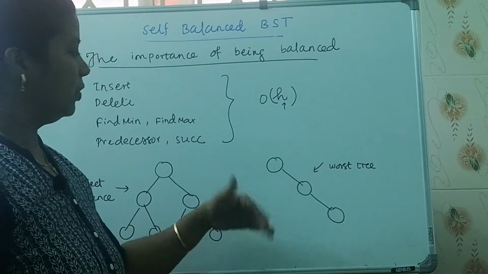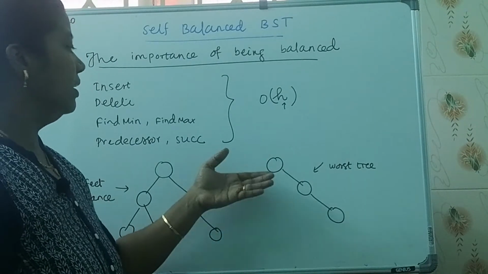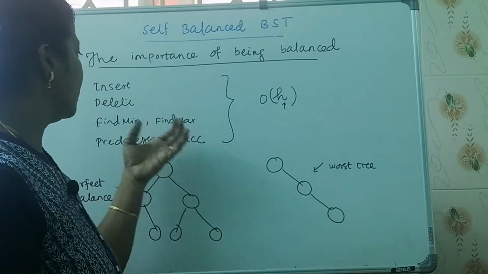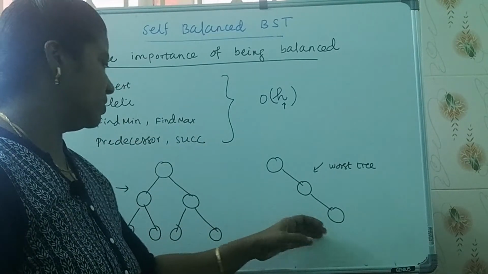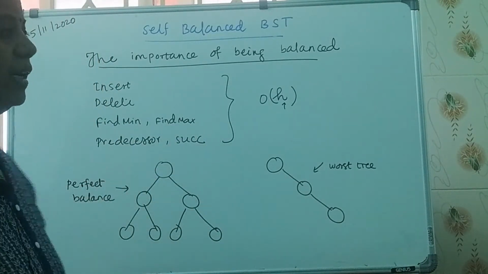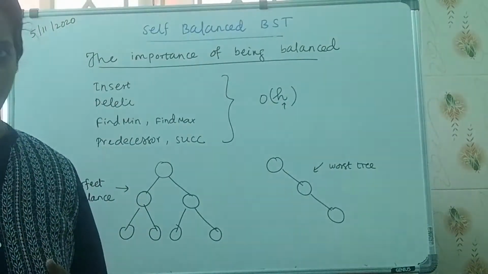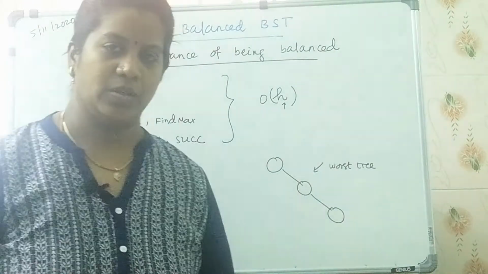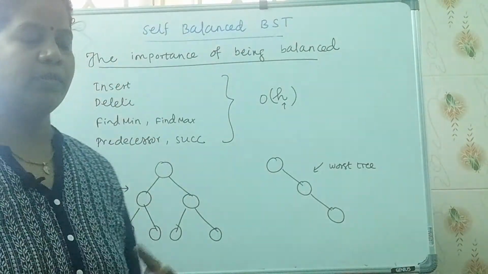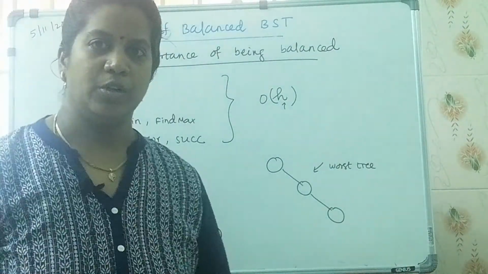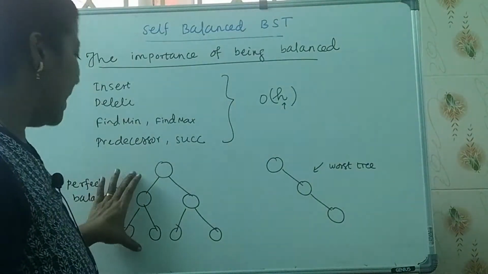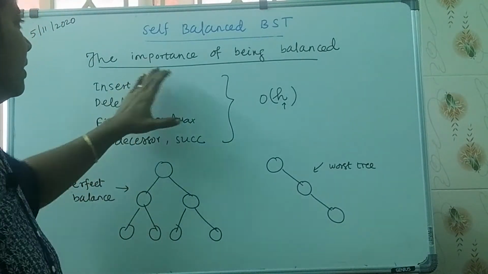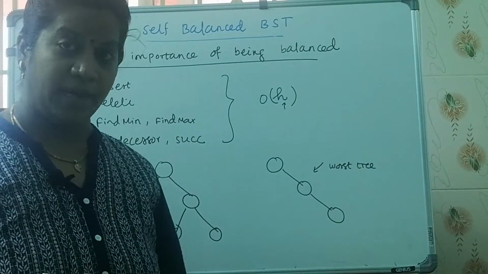So we are trying to get rid of this kind of tree when we insert or modify something in the BST, and we always want the tree to be perfectly balanced. Why? Because all the operations depend on the height of the tree. So that is why it is so important for a binary search tree to be balanced with respect to height. This is about the importance of being balanced in the binary search tree.